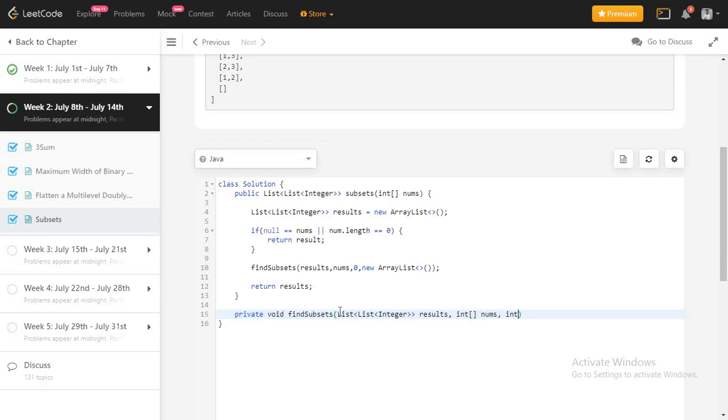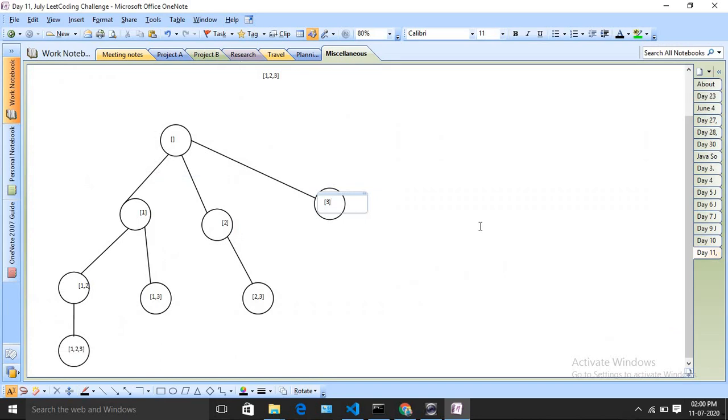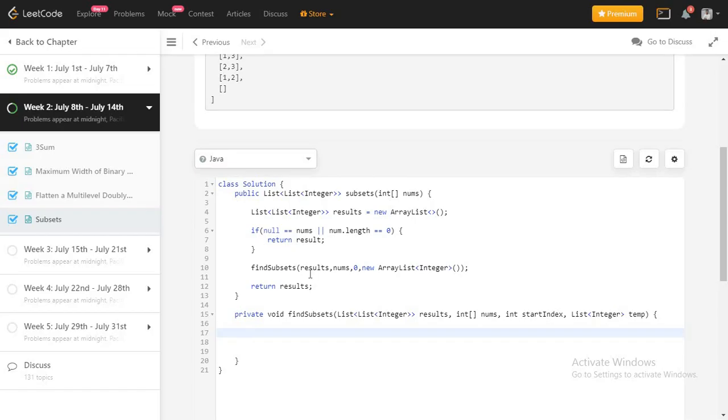Then we are passing the start index, and we are also passing one temporary ArrayList of Integer, let me name it temp, and it should be Integer also, else it can throw an error. Let's write our code now. Whenever I start my traversal, I am going to insert the first blank one. So I will do results.add, with whatever is in the temp value, which is initially blank, using new ArrayList.